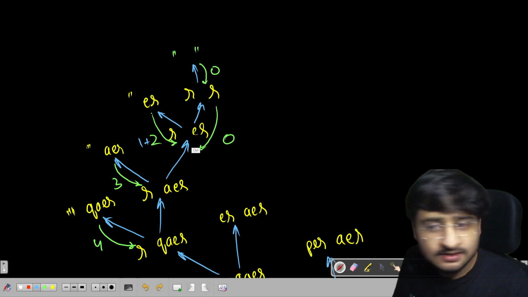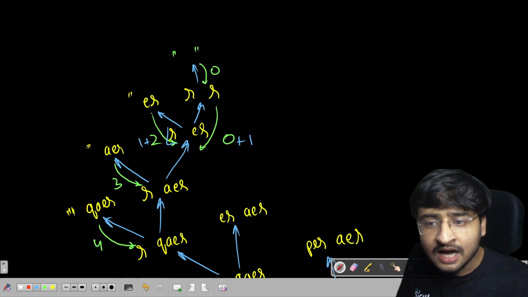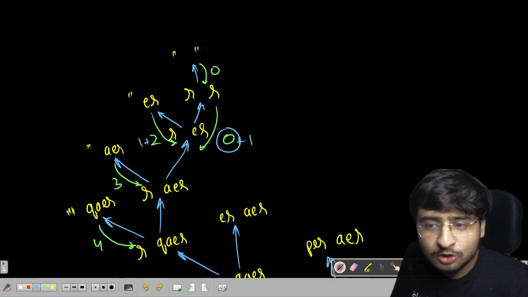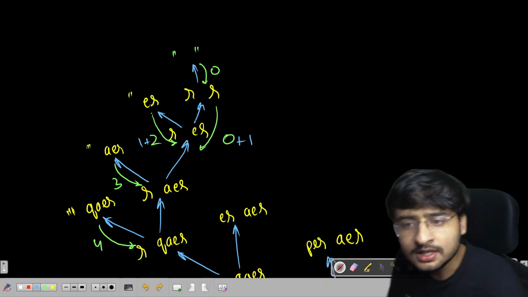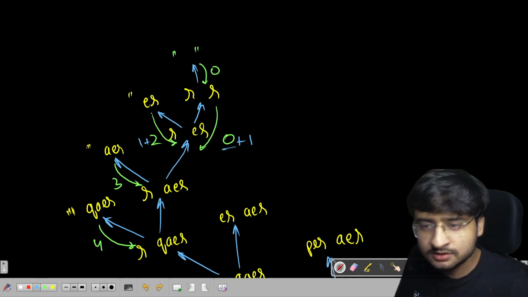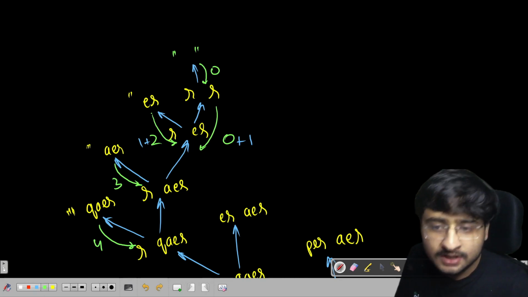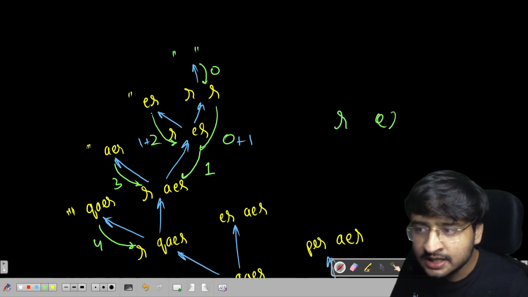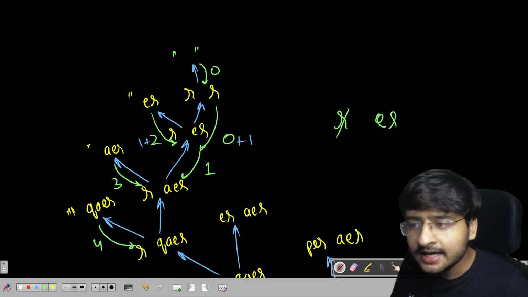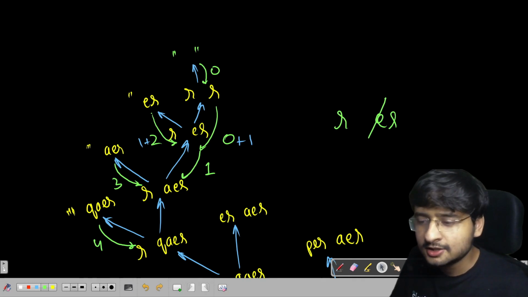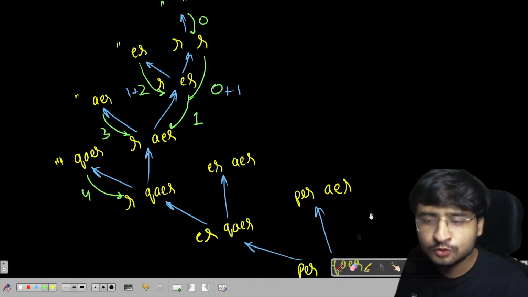If I delete the E here, I have taken 1 move to delete E and remaining strings are R and R. They are taking 0 number of moves to become equal. So 0 number of moves to make the remaining strings equal and 1 move because I deleted this E. What is the minimum? 1 plus 2 or 0 plus 1? That is definitely 0 plus 1. So I'll return 1 from here. Can you see how beautifully? Look at this test case particularly, R and ER. If I delete this E only, both the strings will become equal, and that is what we are returning here. Correct? So I hope you are getting the approach to this problem itself, right?